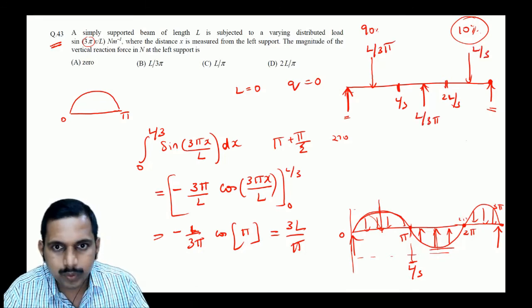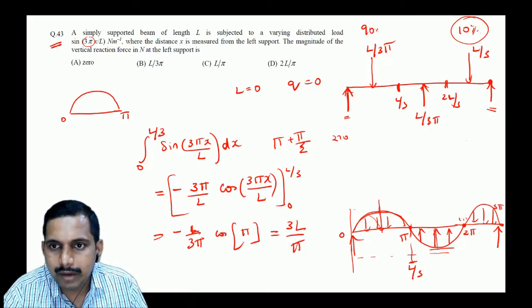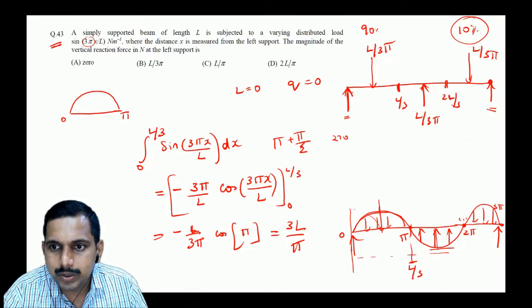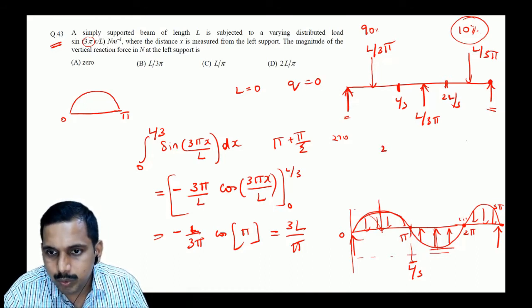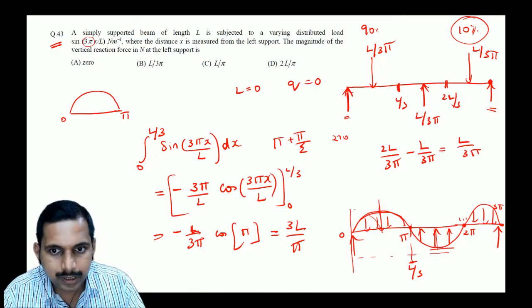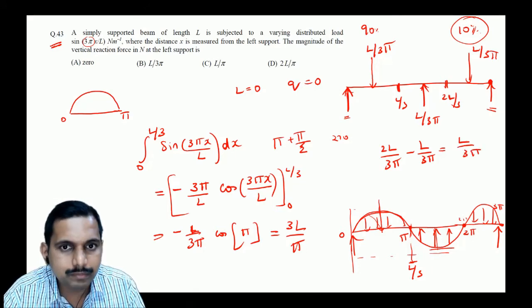So the total would be L by 3 pi, L by 3 pi. So this will be L by 3 pi, correct? And it will be divided equally here, is it not?